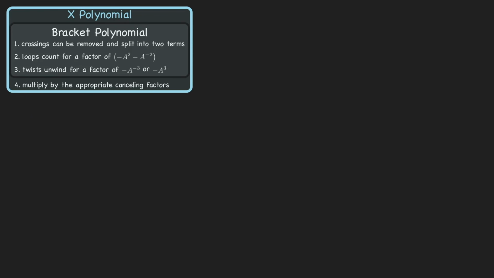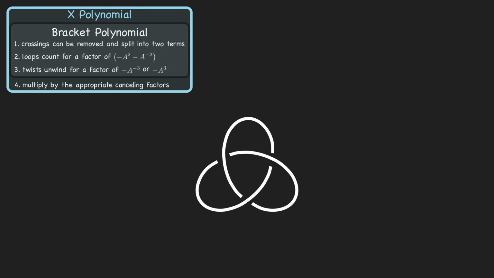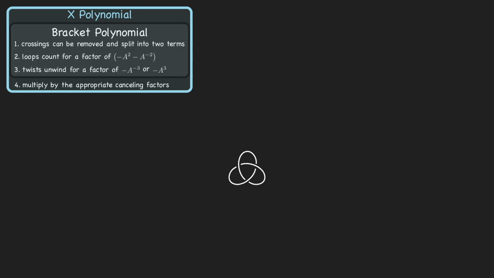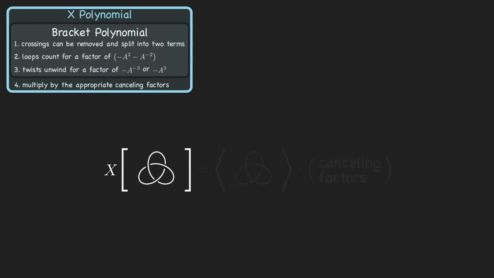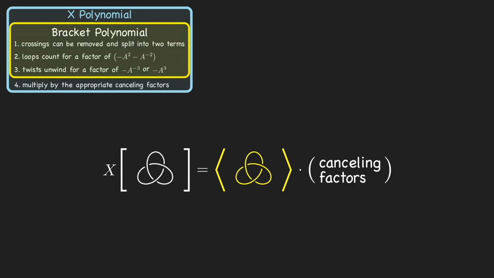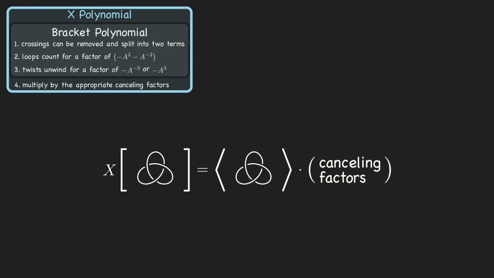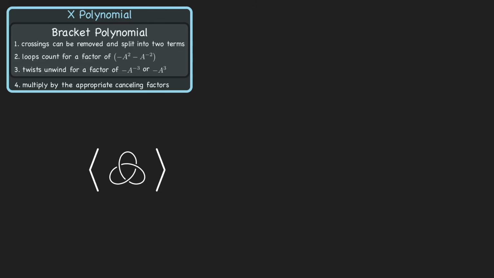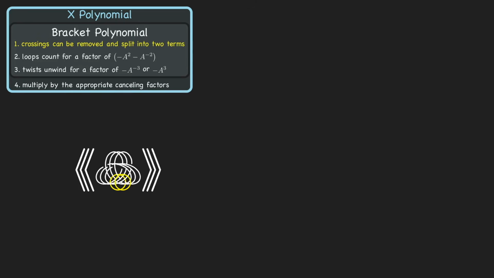Alright, time to finally do an example and see the X polynomial in action. Let's go back to the knot we saw at the very beginning of the video, called the trefoil, which we couldn't untangle. We'll compute the X of this knot by first computing the bracket polynomial using the skein relations for crossings, loops, and twists, then applying canceling factors at the end. Let's start by applying Rule 1 to the bottom crossing to get these two terms.